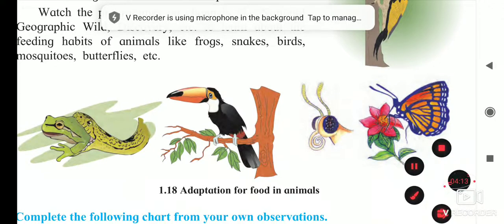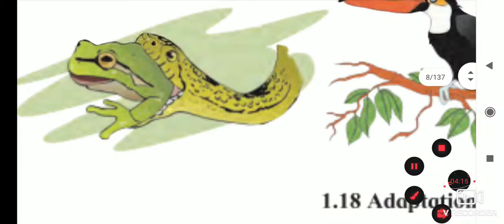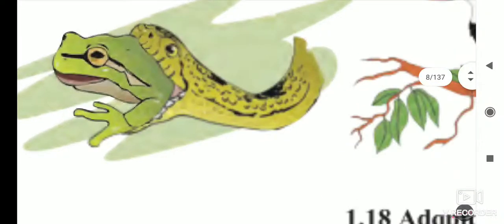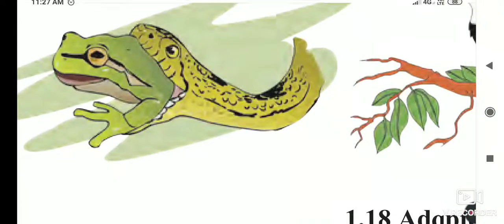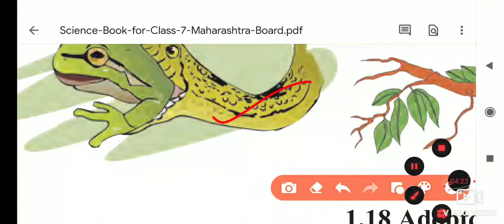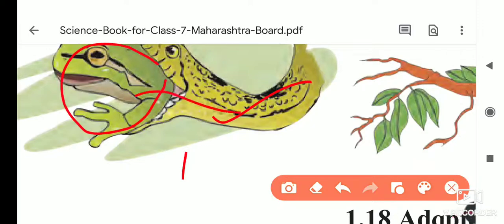Let me zoom in. Here, this frog is getting eaten by a snake. The snake swallows the whole frog as it is. When the frog enters the stomach of the snake, the very powerful secretions melt the body of the frog. Whenever we eat, first we take a small bite of food, keep it in our mouth, and chew.